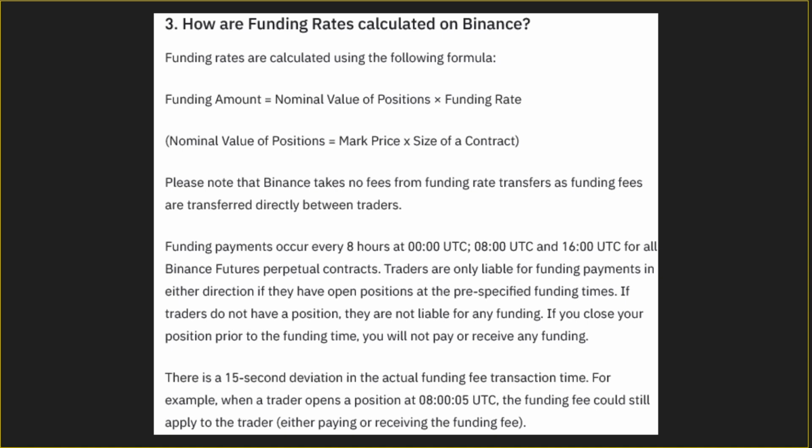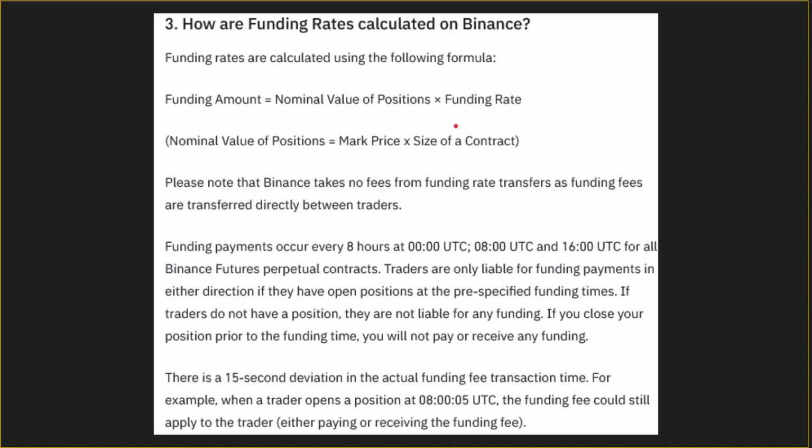Here's an example from Binance. This is how funding rates are calculated. They use this particular formula: nominal value of position multiplied by funding rate is equal to the funding amount. And the nominal value of a position is equal to the mark price multiplied by the size of a contract. So this is something to keep in mind.